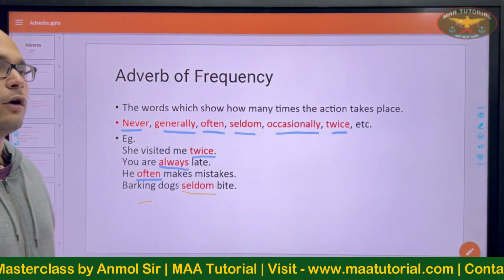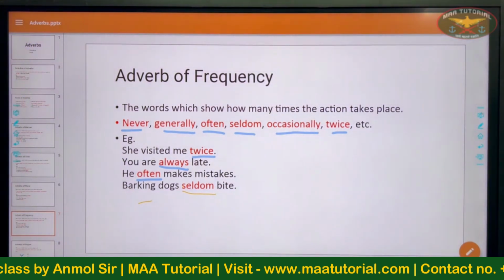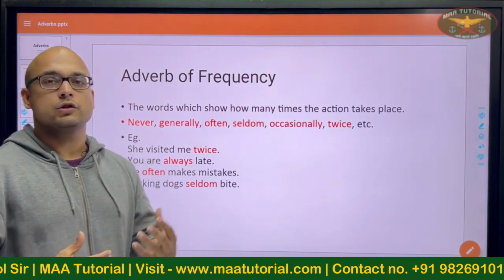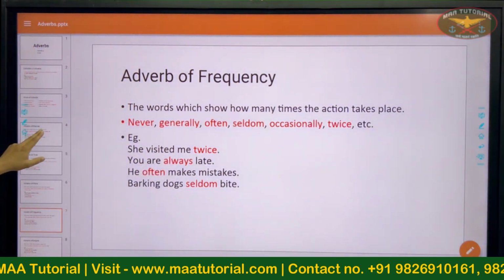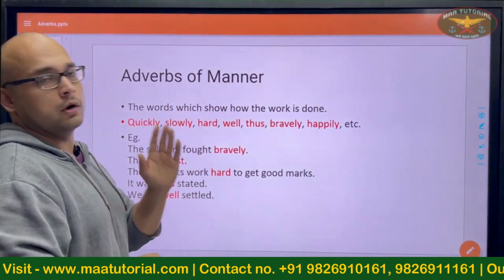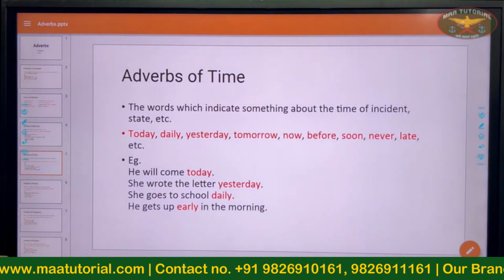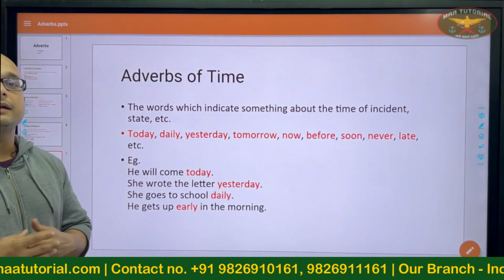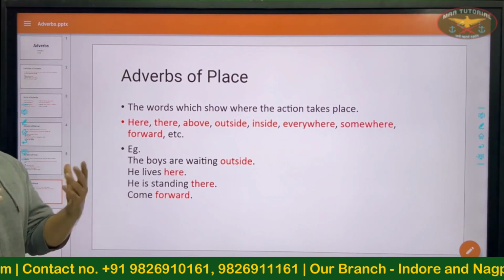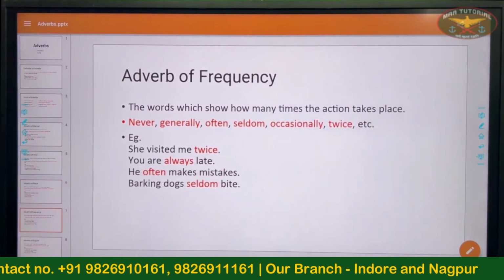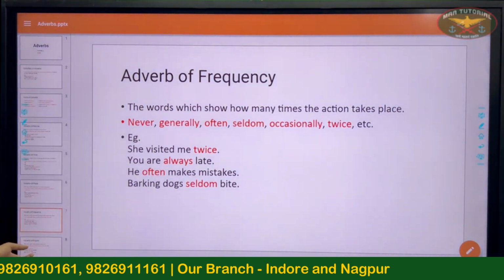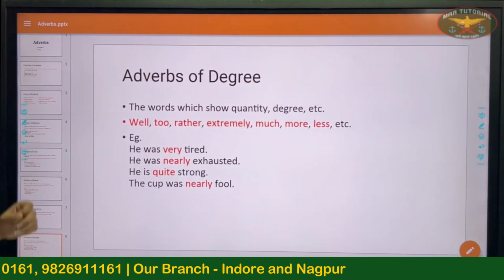You will also see adverbs have opposites as well. Like adjectives, adverbs also have antonyms, like quickly, slowly, etc. Alright, let's do a quick revision. Adverbs of manner: words that tell about how a work is done. Then we moved on to adverbs of time that indicate when something has been done. Then adverbs of place, or where something has been done. And then adverbs of frequency, how often or how many times an action has been performed. Let's move on to adverbs of degree now.